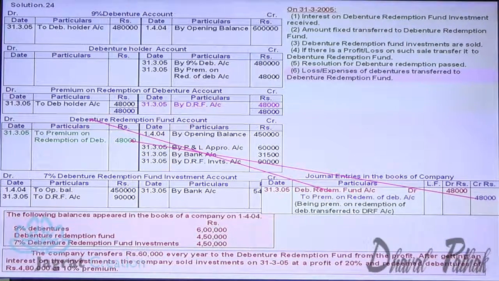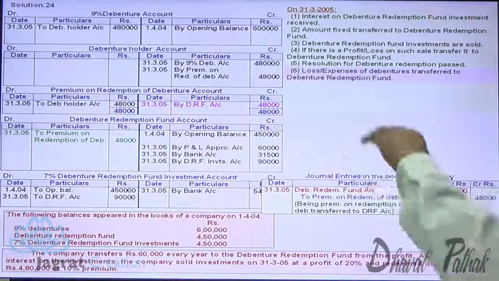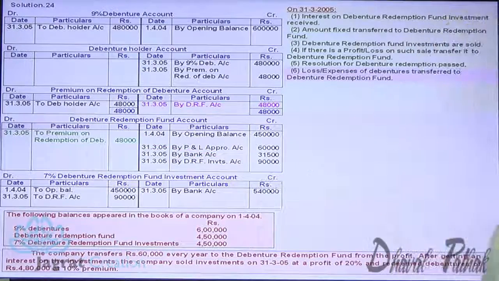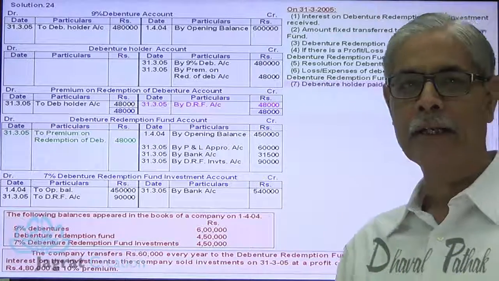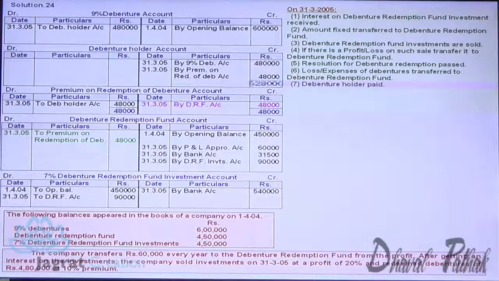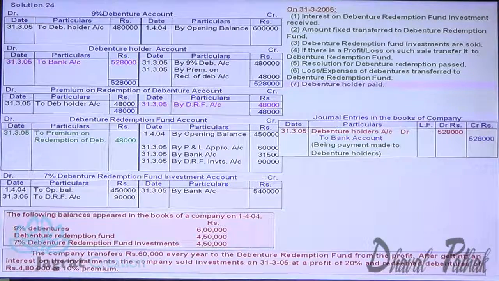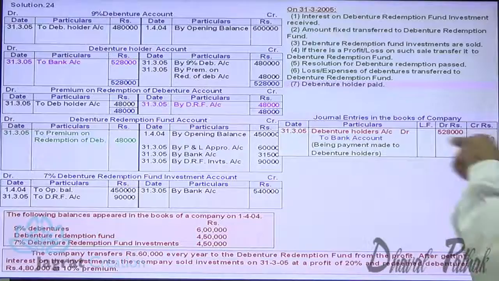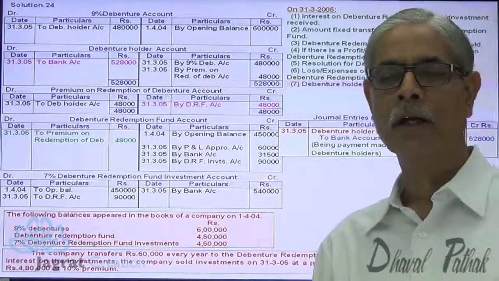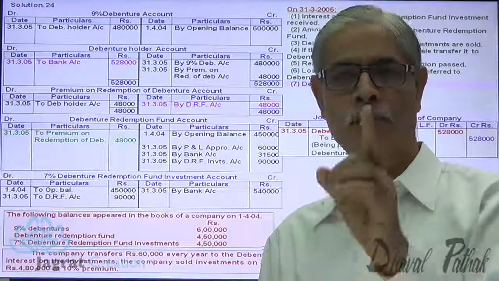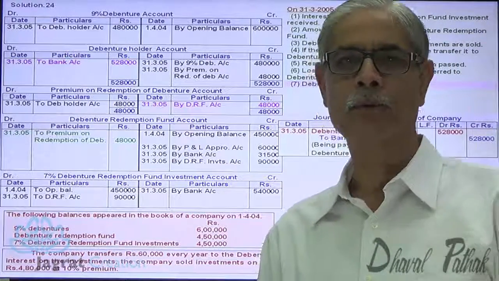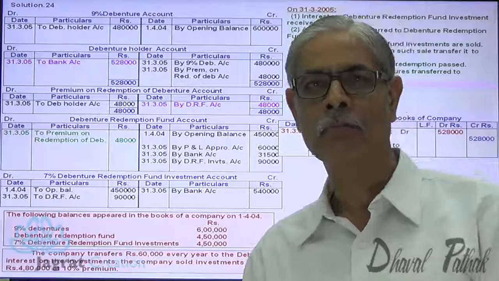Now next, debenture holders are paid 4,80,000 plus 48,000, 5,28,000. Debenture holders account debit to bank account. This is the entry for payment to debenture holders. Debenture holders to bank. Now how much debentures have been redeemed out of 6 lakhs? 4,80,000. So 4,80,000 should be transferred to general reserve from debenture redemption fund account.